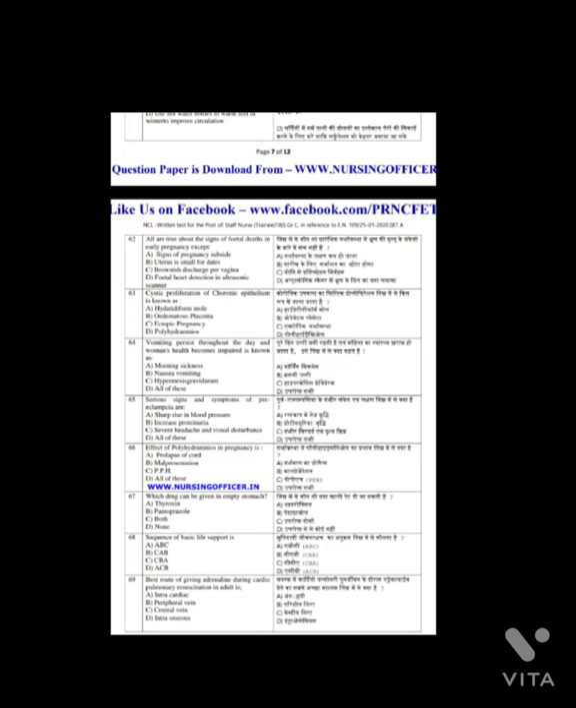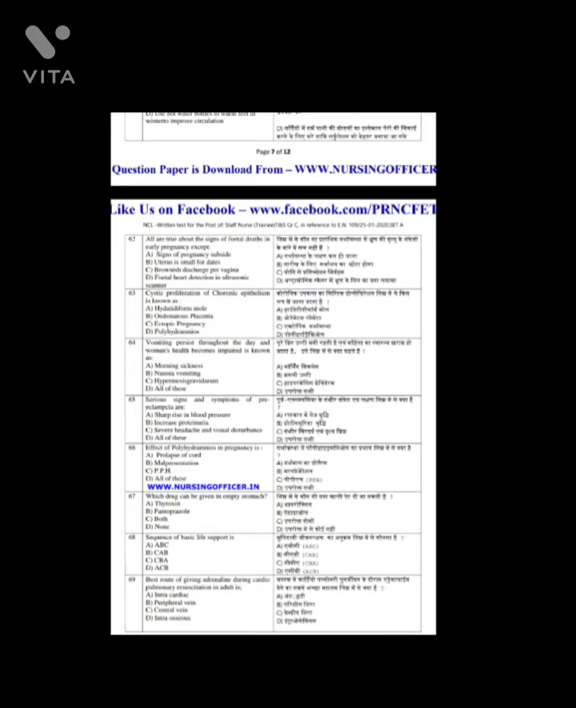Question number 64. Vomiting persists throughout the day and woman's health becomes impaired is known as, and the answer is option C. Hyperemesis gravidarum. Question number 65. Serious signs and symptoms of preeclampsia are, and the answer is option D. All of the above.